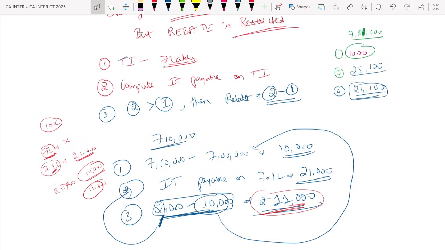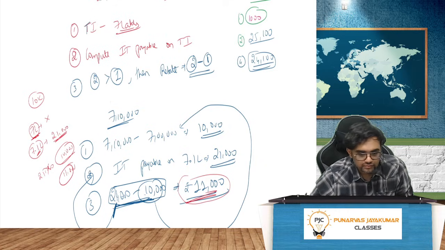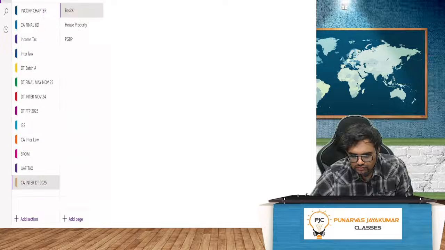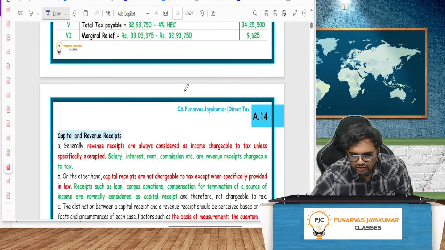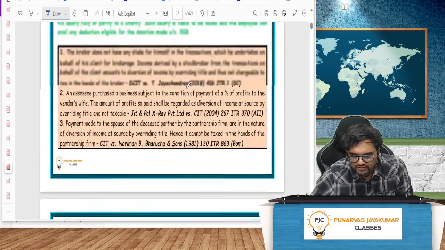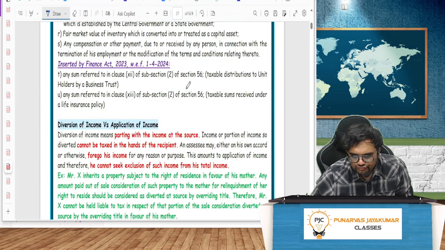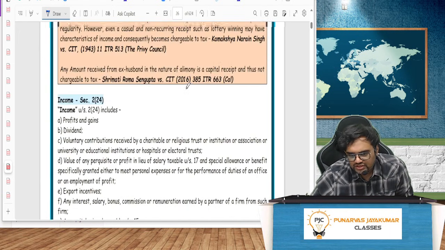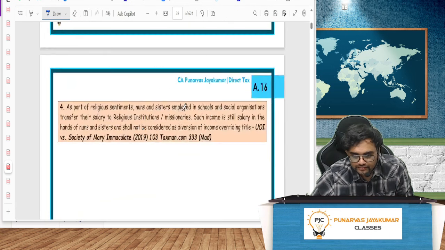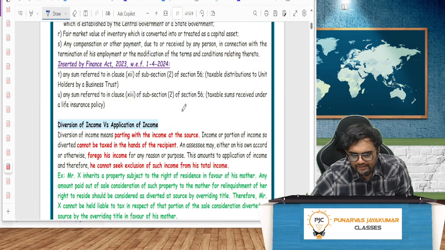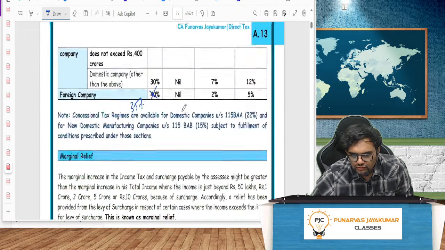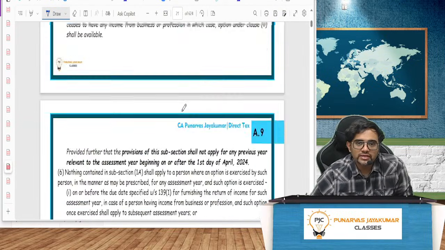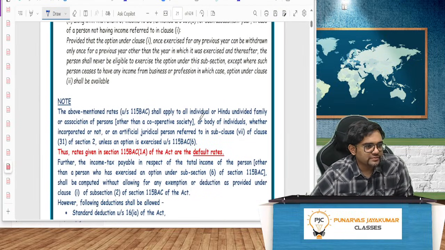Okay, great. So that is all. The same thing is given here, guys. So income definition is given here. That's fine. So this completes chapter number 1, which is just the basics. Very, very important chapter which will help us understand everything. Okay, hope you understood.